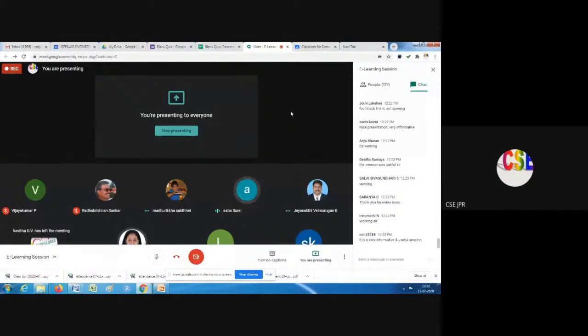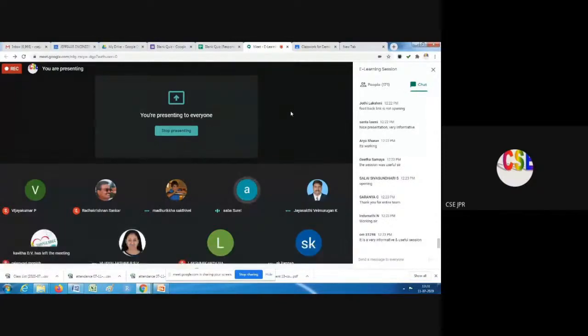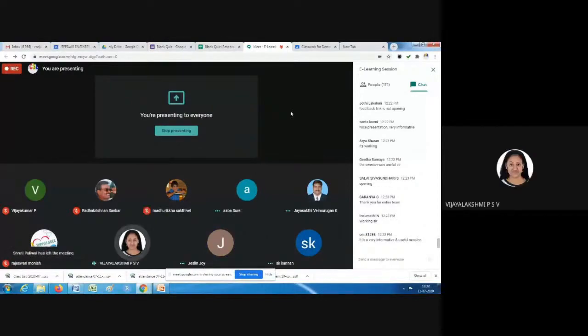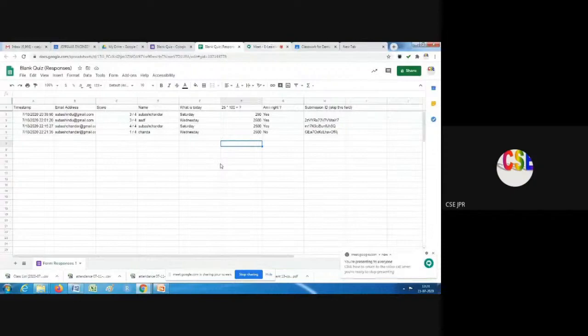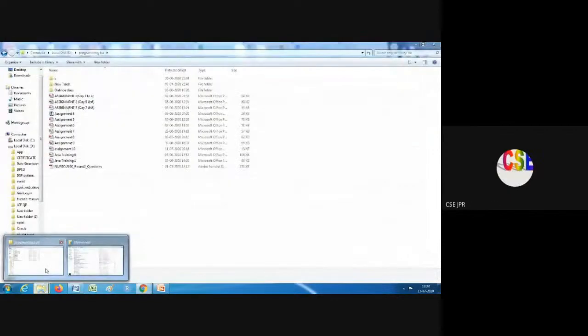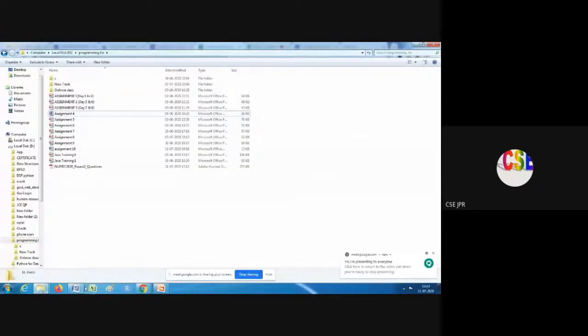So now I'm going to demonstrate how to send a certificate whenever a form is submitted. For that, we have to have a certificate designed already. Let me show you the sample.